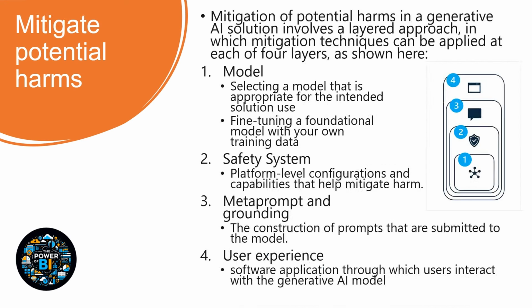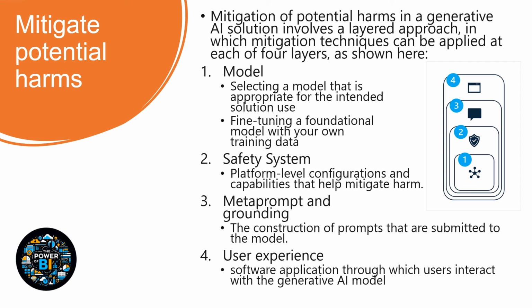The next step is to mitigate the potential harms across layers. At the model layer, we select a model that is appropriate for the solution and do some fine-tuning. Then there is the safety system at the platform level, where we configure mitigation of harm. Next is the metaprompt and grounding layer, where we filter the construction of prompts that are submitted to the model.